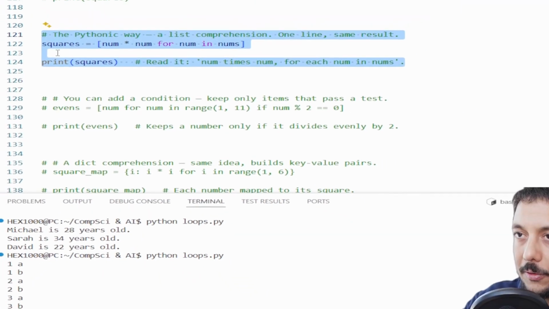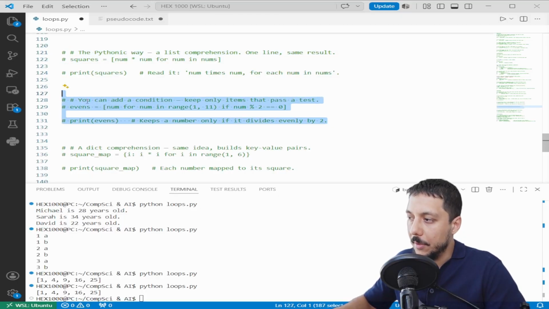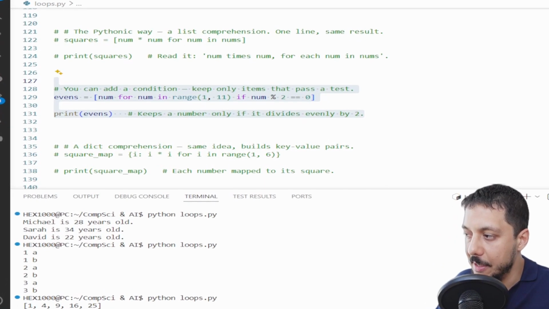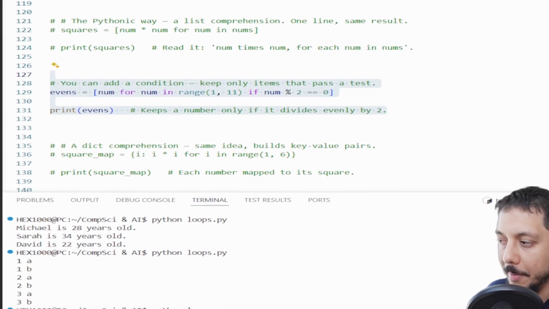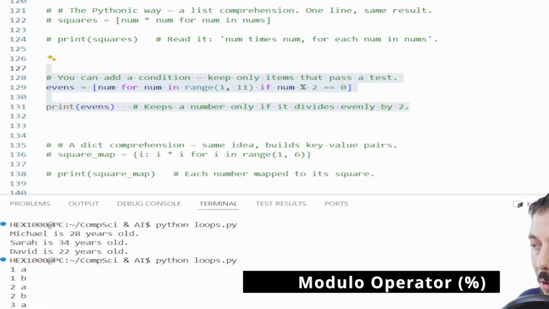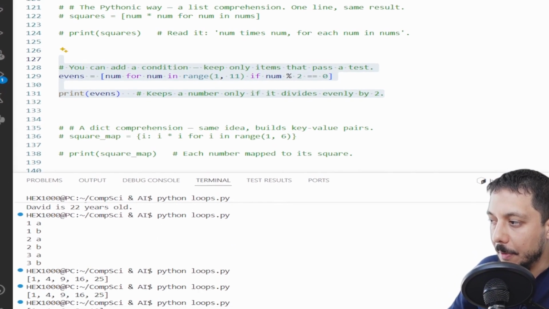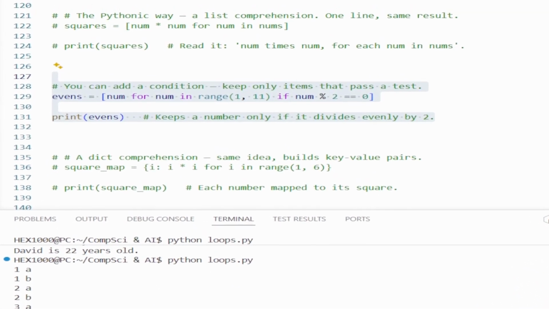So they often run faster than a regular for loop too. Let's code this beautiful thing out, and then open the next example. Now, there's a filter at the end. For each number, 1 through 10, keep it only if it's even, if it divides by 2 with no remainder. The percent sign is the modulo operator. It gives the remainder. Let's see that in action too. Run it again. 1 line did what would take 5 with a regular loop and an if statement.